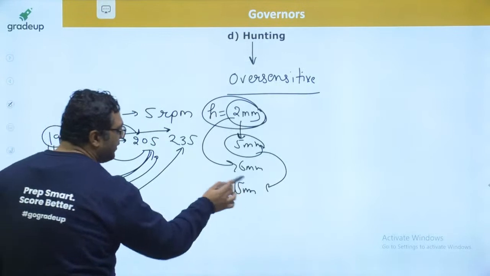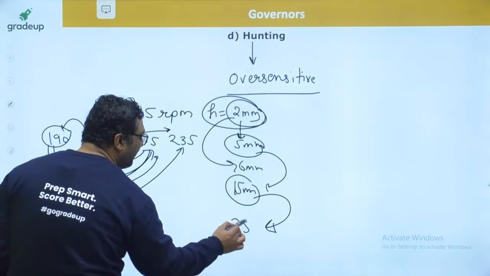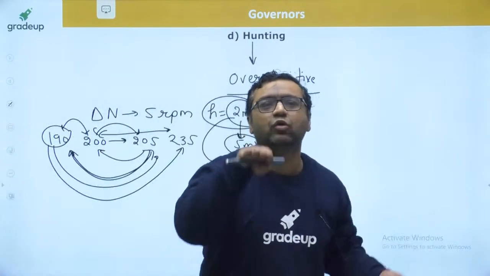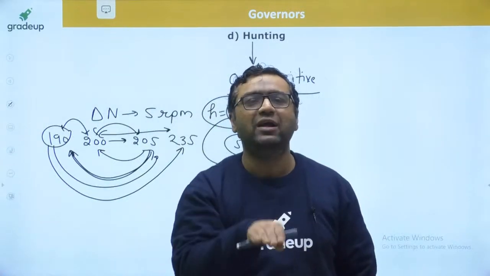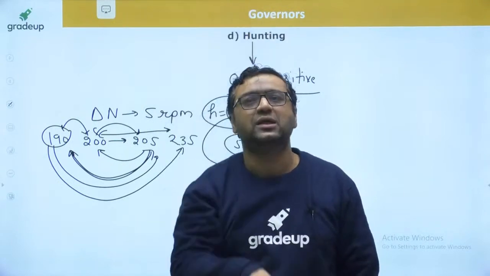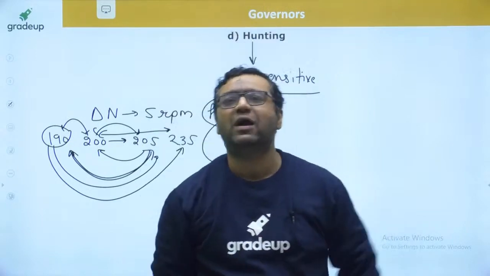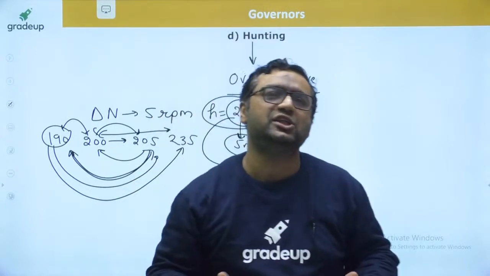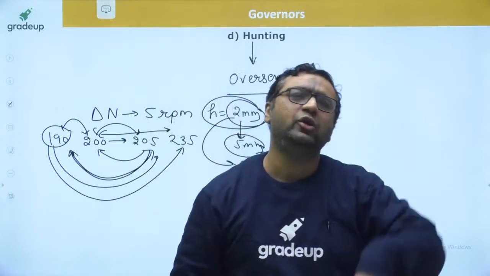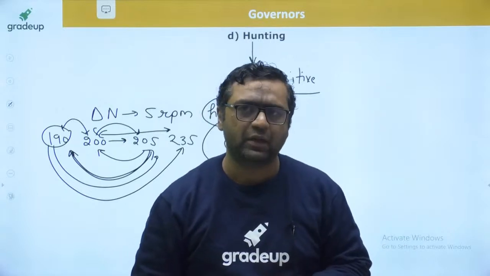Once again, whatever movement is required, the governor gives more sleeve movement, 25 mm. Slowly the movement will increase and finally reach the stoppers. Now it will be moving between the stoppers and there will be a lot of vibrations and noise in the system because of the vibrations of the sleeve. This is the oversensitivity, and it is said to be the hunting of the governor.